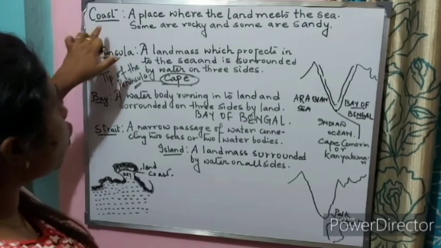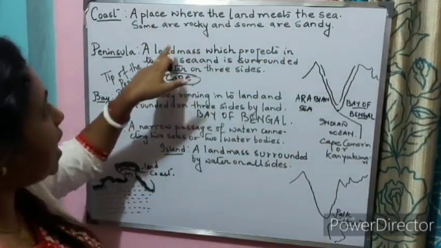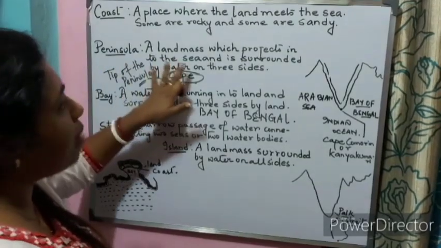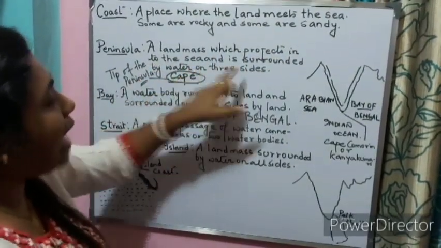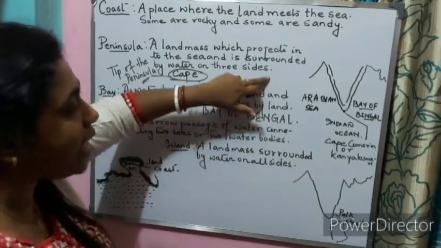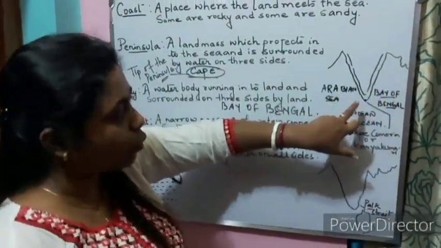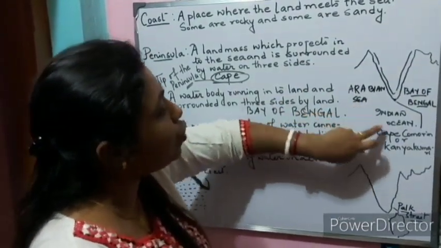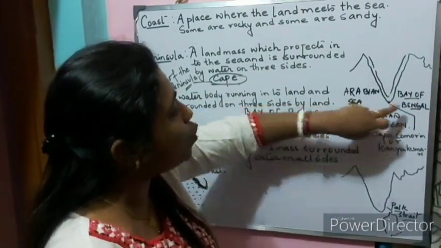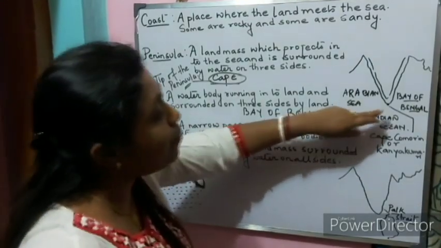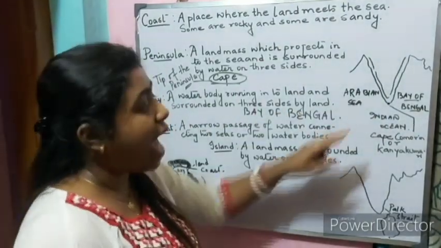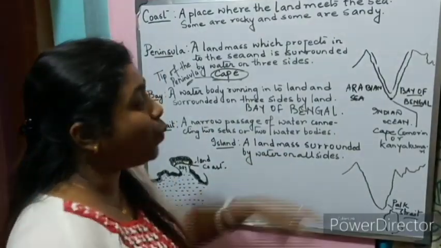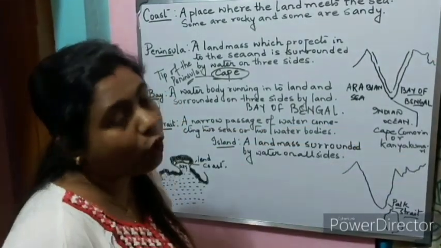So, what is a coast? A place where the land meets the sea. Some are rocky and some are sandy. What is a peninsula? A landmass which projects into the sea and is surrounded by water on three sides, like the Indian peninsula. The southern portion of our country, India, is surrounded by the Arabian Sea, Indian Ocean and Bay of Bengal. The tip of a peninsula is called a cape, and the southernmost tip of the Indian peninsula is known as Cape Comorin or Kanyakumari.